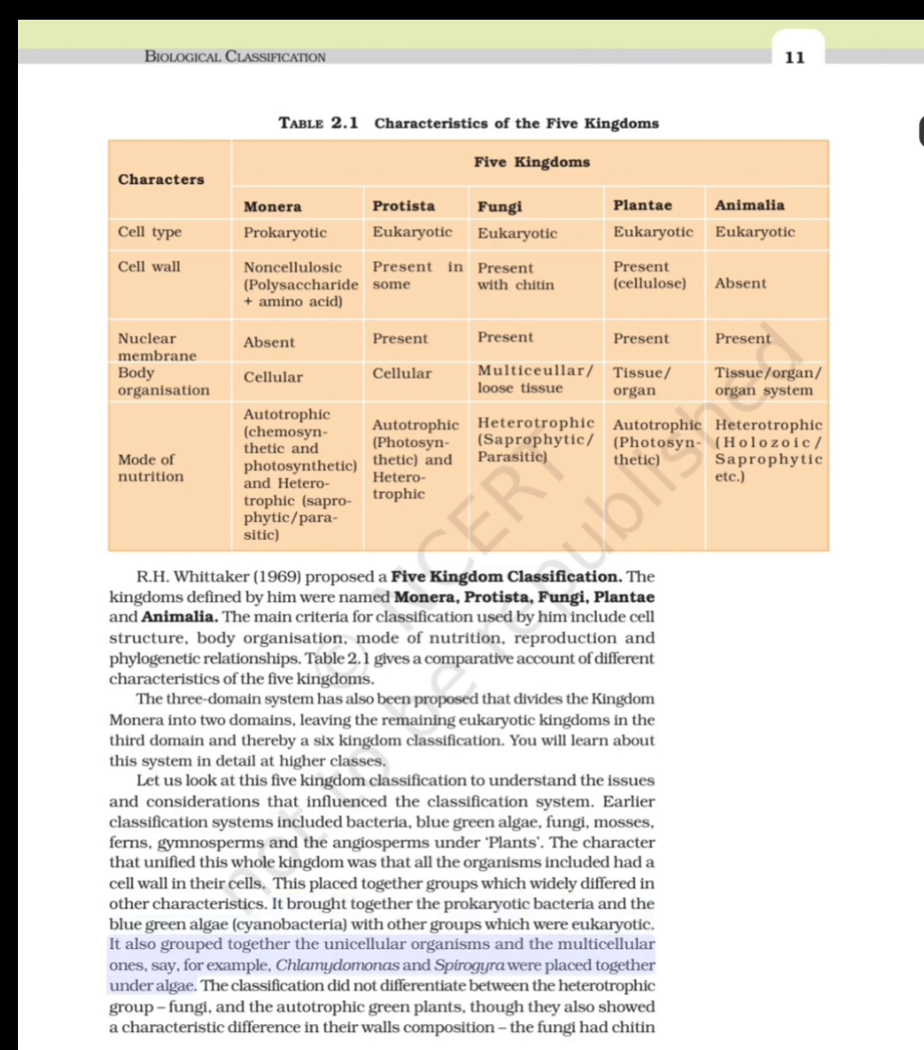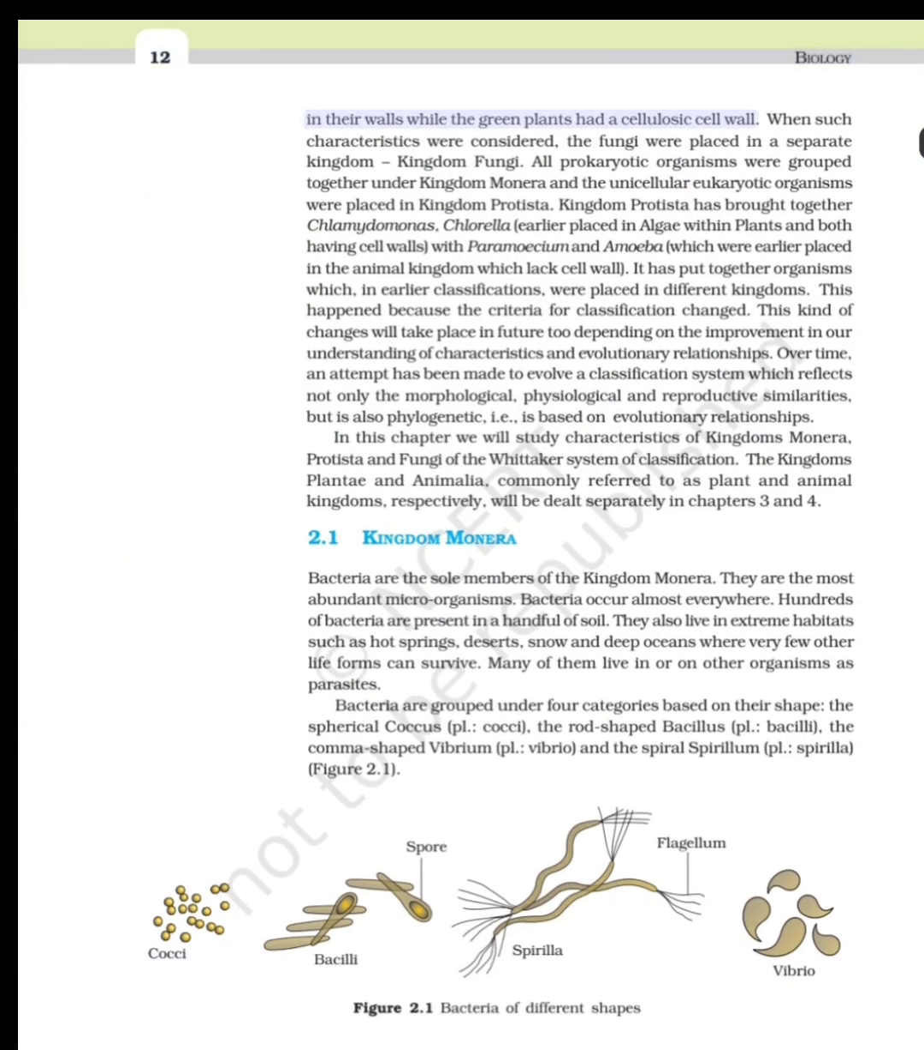It also grouped together the unicellular organisms and the multicellular ones, say, for example, Chlamydomonas and Spirogyra were placed together under algae. The classification did not differentiate between the heterotrophic group, fungi, and the autotrophic green plants, though they also showed a characteristic difference in their wall's composition. The fungi had chitin in their walls, while the green plants had a cellulosic cell wall. When such characteristics were considered, the fungi were placed in a separate kingdom, kingdom Fungi.